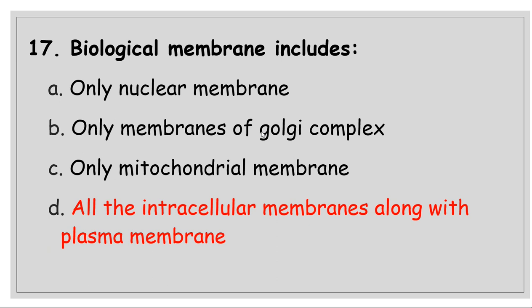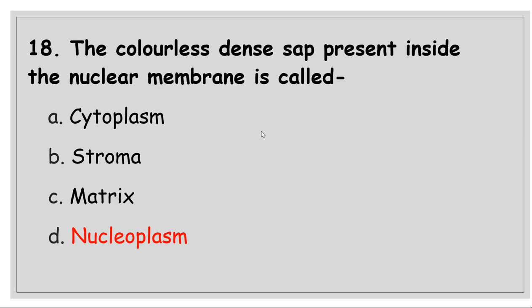Biological membrane includes only nuclear membrane? No. Only membrane of Golgi complex? No. Only mitochondrial membrane? No. Actually, all the membranes present within the plasma membrane are known as biological membrane. Plasma membrane is a biomembrane, or biological membrane, and so are your mitochondrial membrane, Golgi complex membrane, and lysosomal membrane. Each and every membrane is included under the category of biological membrane.